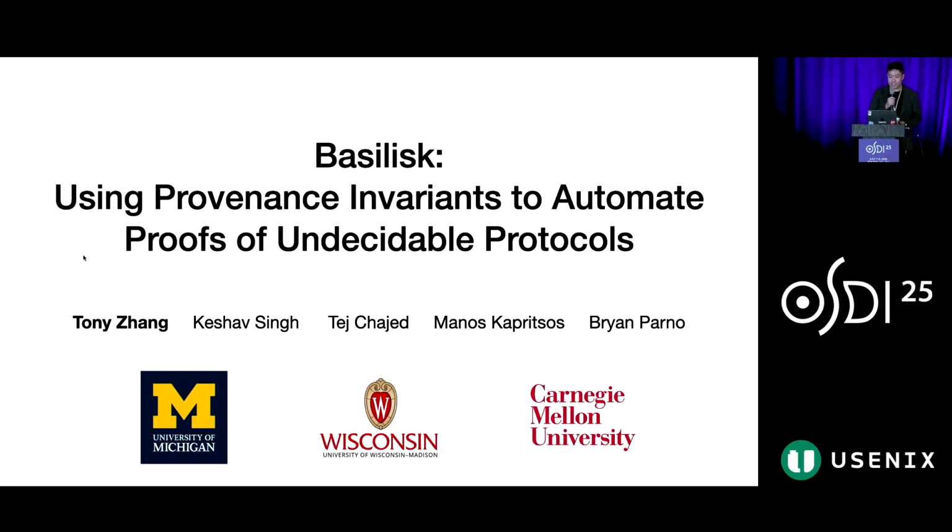This talk is about Basilisk, a framework we built during my PhD at the University of Michigan. Basilisk introduces the new concept of provenance invariants to greatly automate the task of formally verifying distributed protocols. This is joint work with Keshav Singh, Chajed, Manos Kapritsos, and Bryan Parno.